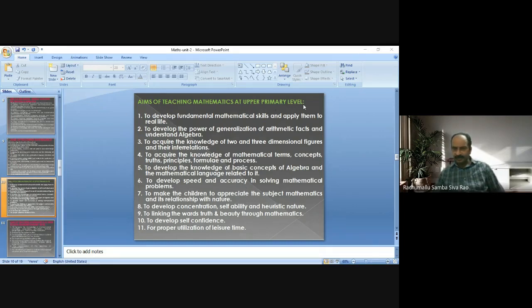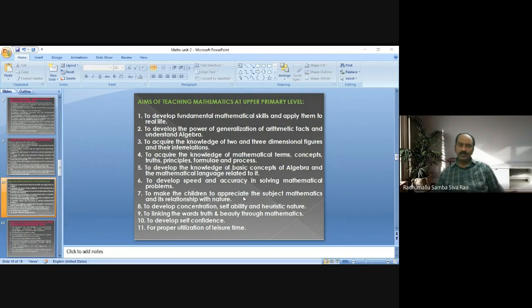After completion of the upper primary level, definitely a student has to acquire the speed and accuracy in solving mathematical problems.